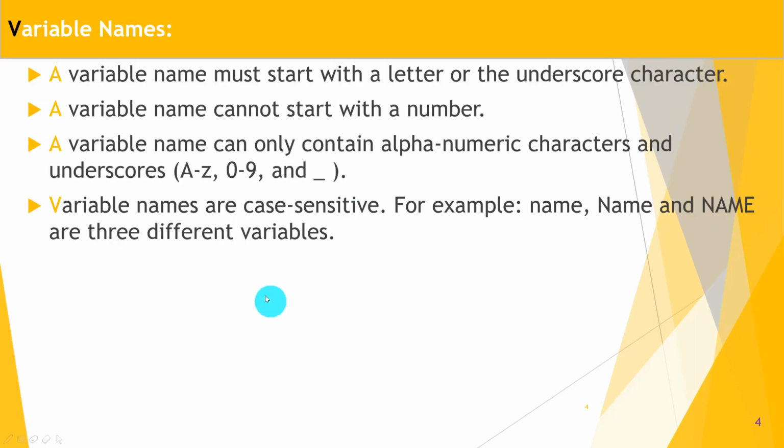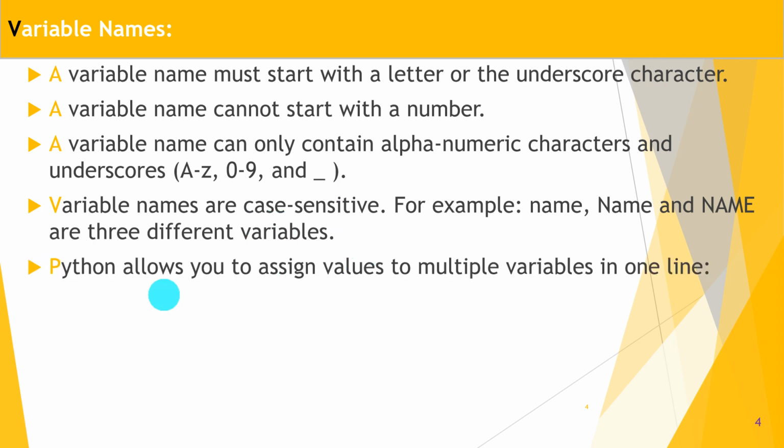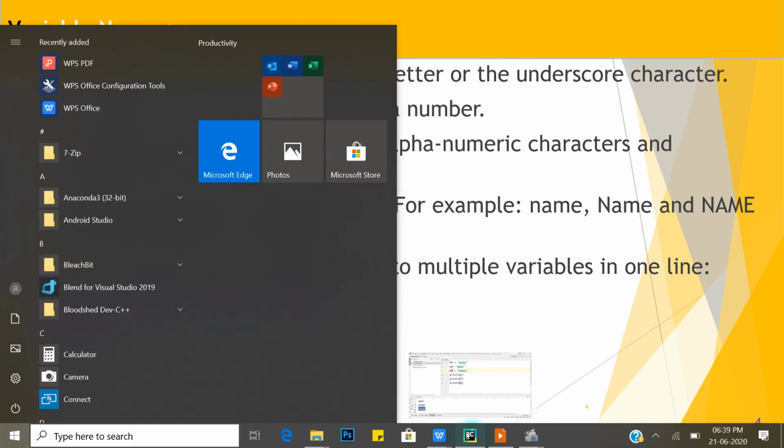Next, variable names in Python are case sensitive. Python allows you to assign values to multiple variables in one line. That is also the beauty of Python. That means x comma y comma z is equal to Amol comma Kedar comma Samir. Here x is assigned value Amol, y is assigned value Kedar, and z is assigned value Samir. You can print it and check whether it works or not. So let's move to our PyCharm IDE.